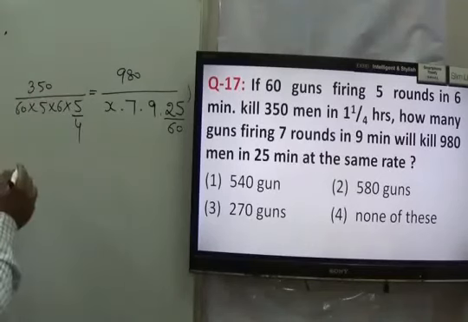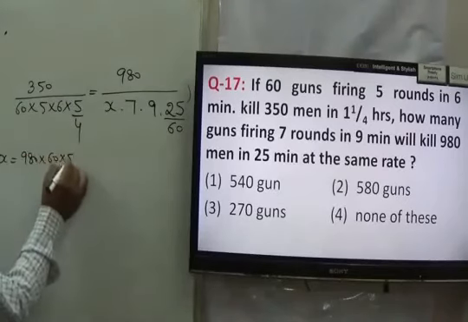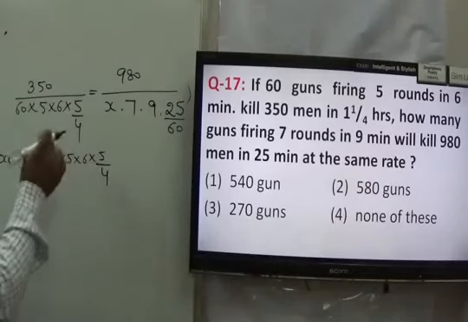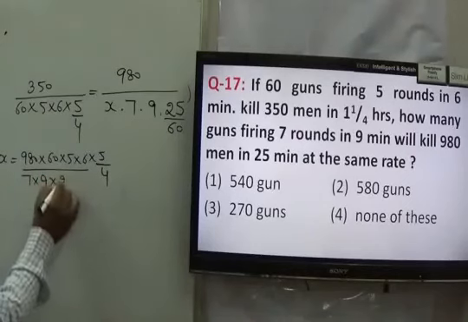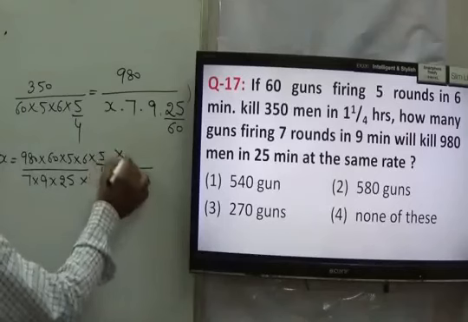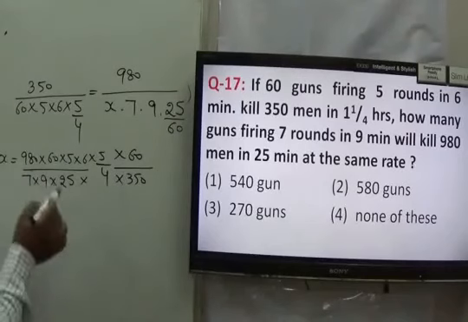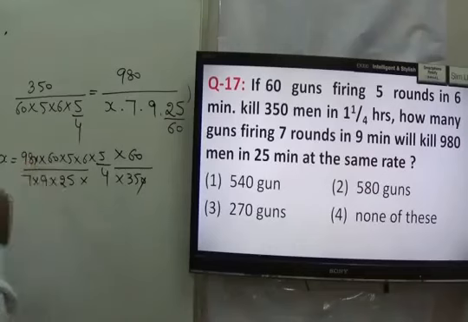Just solve it. So what I can say that, I can say x would be taken as 980 into 60 into 5 into 6 into 5 by 4. Right? And here I can say that would be 7 into 9 into 25. Here it would be 350 and 60 will go on upside, right? That we have to solve. Now when I try to solve it, what I can say that we can just start to answer it, it would be cancelled out.